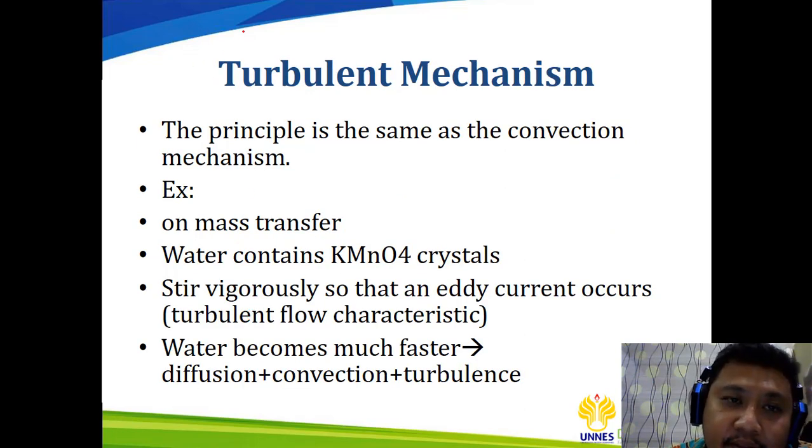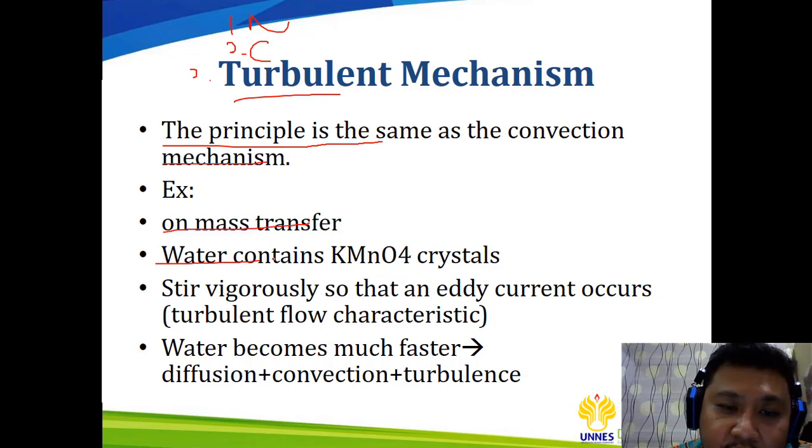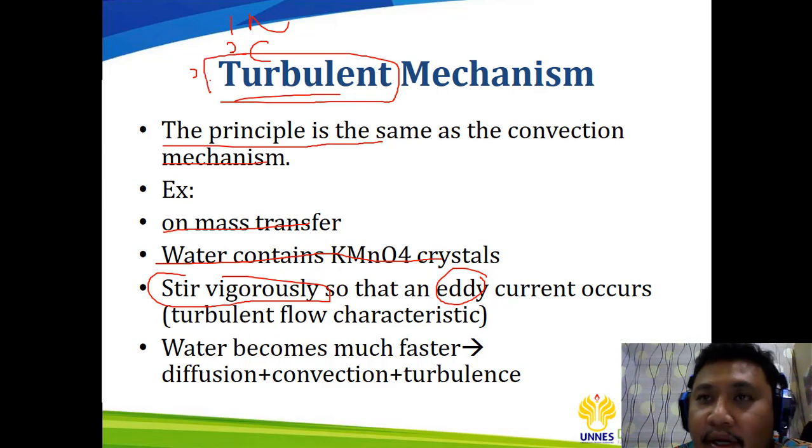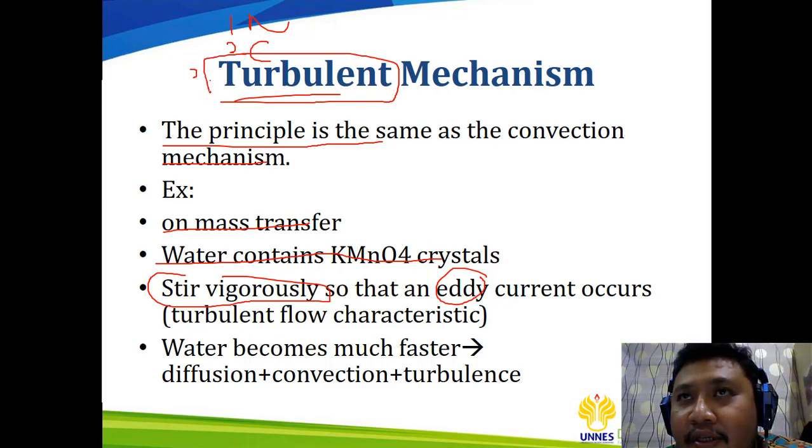So the first one is the molecular mechanism, the second one is the convection, and the third one is the turbulent mechanism. The principle is the same as the convection mechanism. Like in the mass transfer, the water contains sodium permanganate crystal. When you stir vigorously, there is an eddy turbulent flow. So the turbulent mechanism means that you are using more power or more velocity, creating more